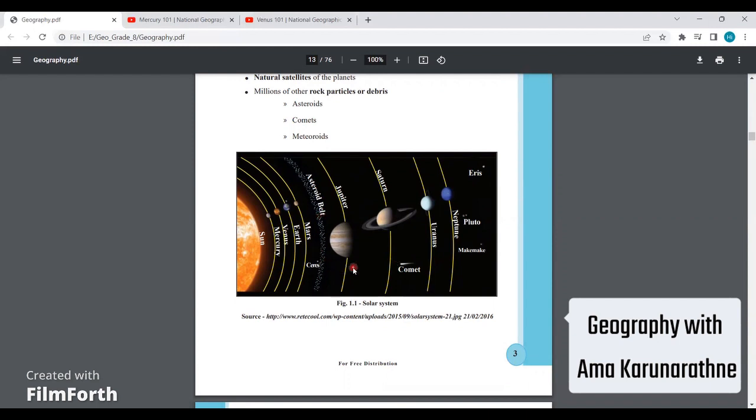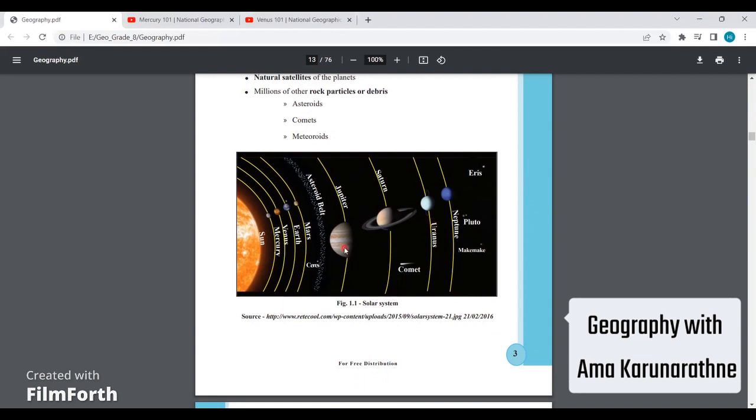Then what about outer planets? Outer planets are the planets located outside the asteroid belt. See, based on this asteroid belt, we have categorized them into two categories. First one, inner planets, and the next one, outer planets. Okay, what are inner planets? Mercury, Venus, Earth, Mars. Outer planets, Jupiter, Saturn, Uranus, and Neptune. So these are outer planets.